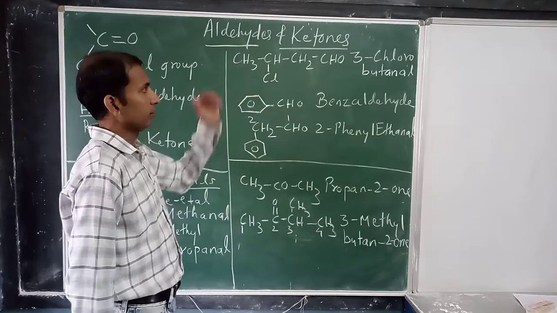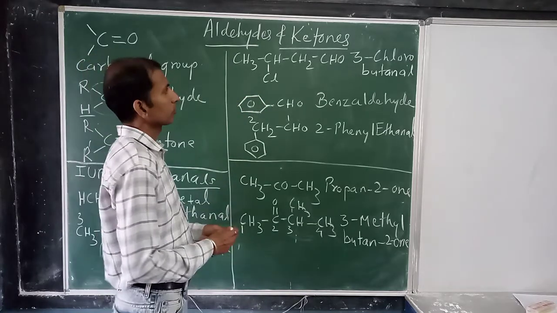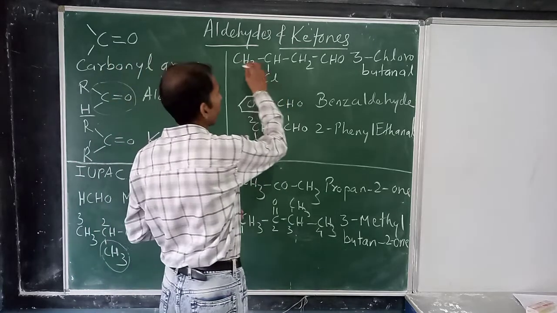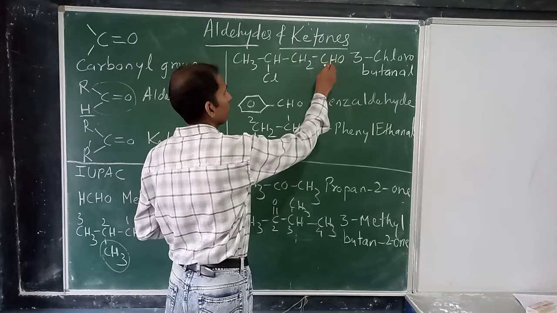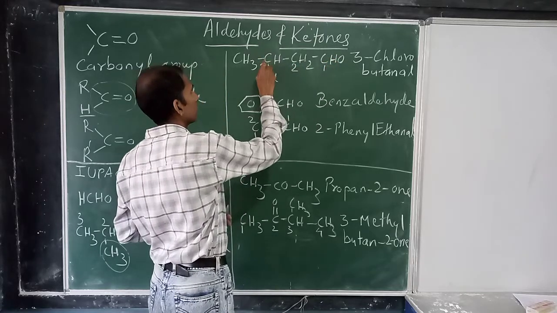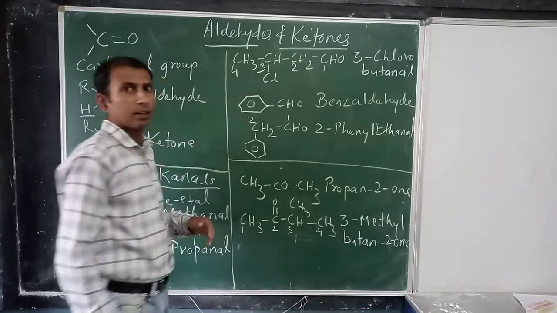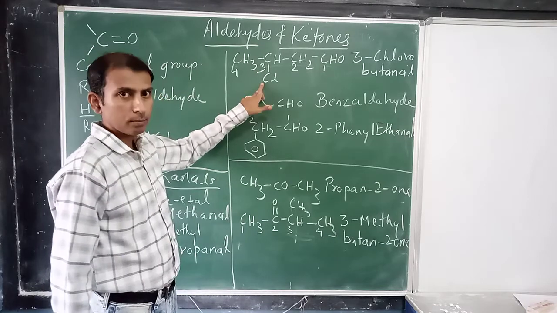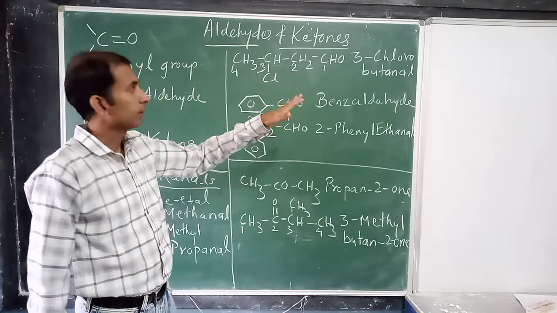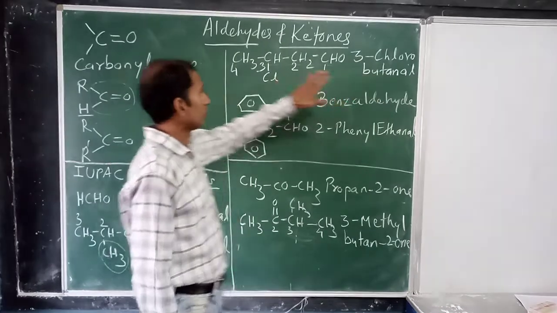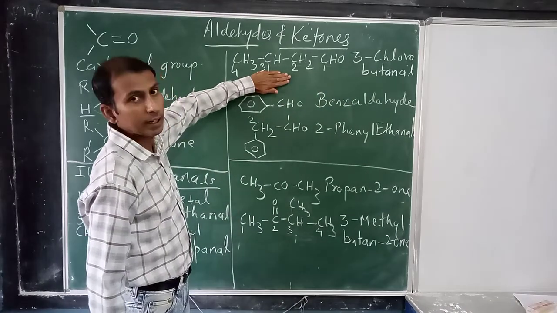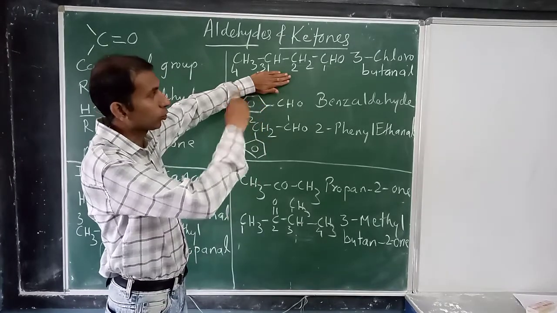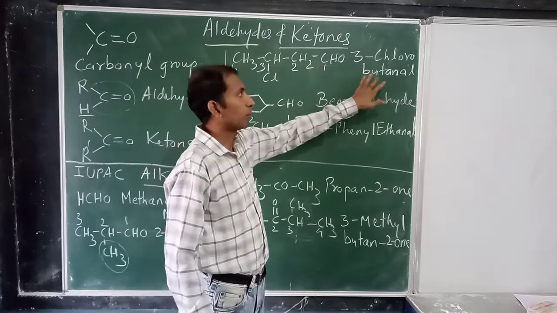Now here we have another example. So here you will start numbering from this side. This is the longest chain of carbon atom containing CHO group. 1, 2, 3 and 4 carbon atom. थर्ड कार्बन एटम पे क्लोरीन एटम है, क्लोरीन, तो उसको हमको पहला नाम देना है 3-chloro and forget about chlorine. So you will get what? 4 carbon atom chain containing CHO group, so butanal.